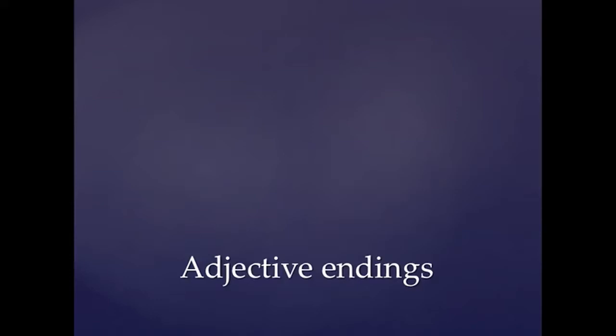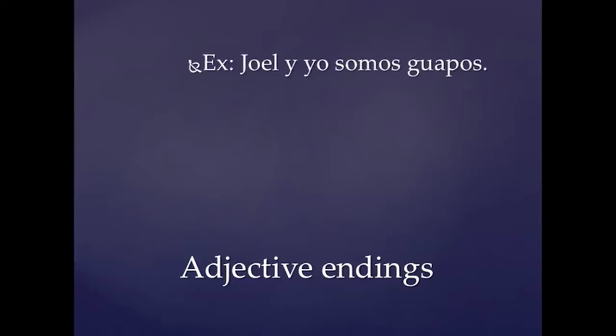Another thing to keep in mind are adjective endings. You should be keeping them in mind anyway with the other plural forms, such as they, but it's something I want to make sure to point out and keep pointing out. Por ejemplo, Joel y yo somos guapos. So it's the same with nosotros. It's a plural form, so you gotta keep in mind the adjective. So guapos, because Joel is male, that's gonna make that guapos, and there's 2 of us, so there's an S. Ana y yo somos altas. So, because that's me, and Ana's another female, it's altas.